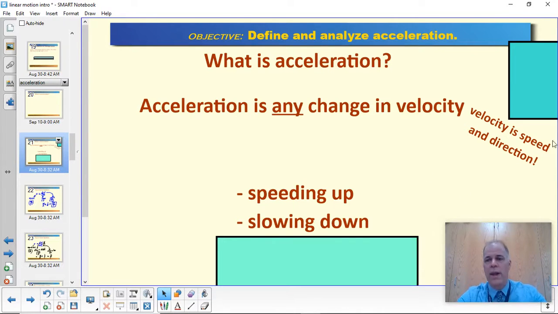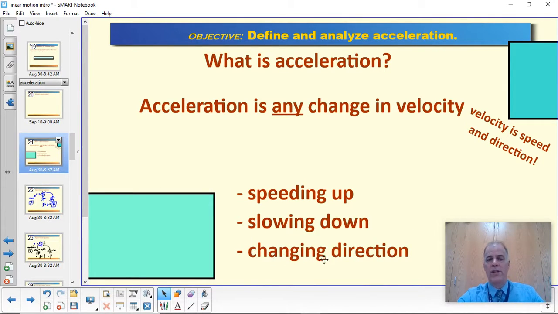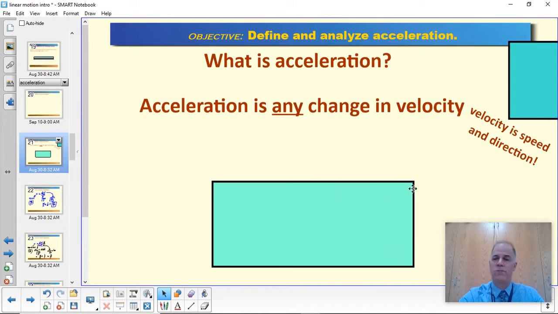But there's one more too, and it's because velocity is speed and direction. For now, you have to take my word for it. It will make more sense later when we look more closely at vectors. But acceleration is also a change in direction. To make this very clear, if you're in a car going around a corner at constant speed, so you're not speeding up and not slowing down, that counts as an acceleration because your direction is changing, even if your speed is not. Since velocity is both speed and direction, changing your direction is an acceleration, even if the speed does not change.